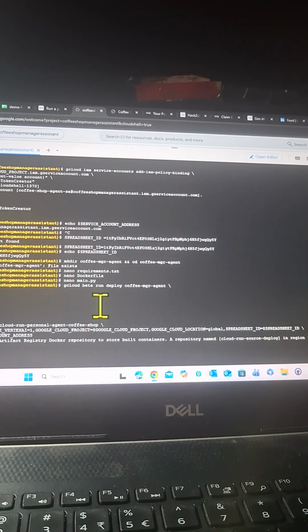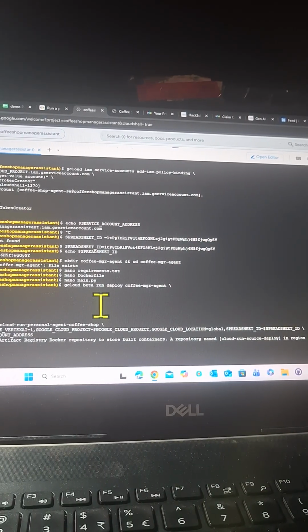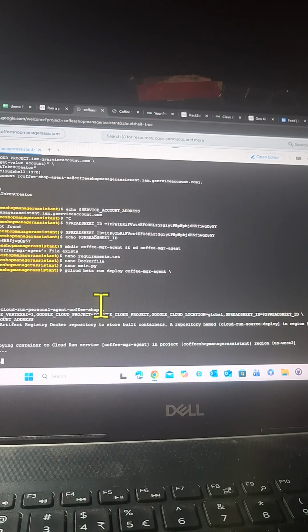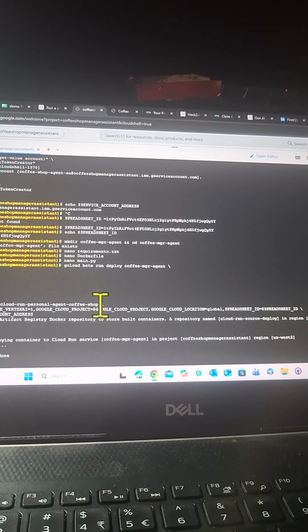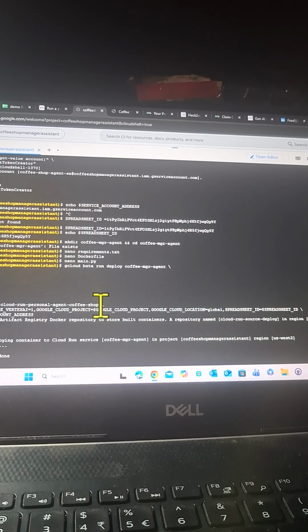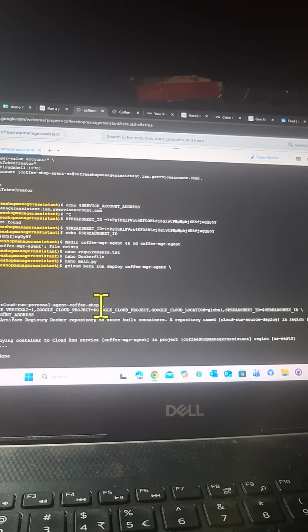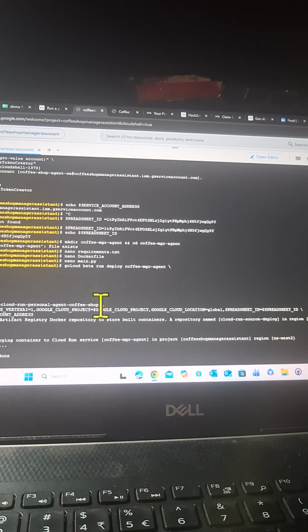Do you want to continue? I will say yes. Coffee manager agent, source region is going to fetch the region from the region variable, that is US West 2 this time. Sandbox launcher is going to read the source file from the source. Max instances I'm going to deploy as 1 for compute efficiency, and then session affinity is going to store all the session details for this particular deployment.